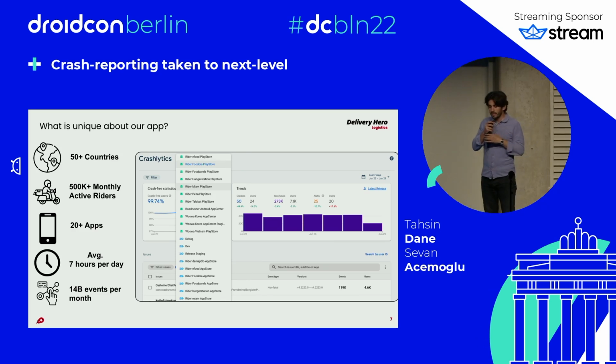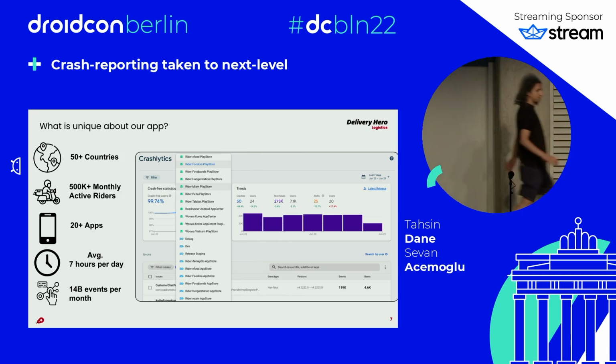That's why we started this project, because using this interface is a bit complex. As we mentioned, we have more than 20 different apps because we have different brands. We also have Android and iOS. So the first problem we faced is that we don't have a holistic crash number or crash-free number. You have to go to each brand or each platform to see what your crash-free users are. This is how it actually started.